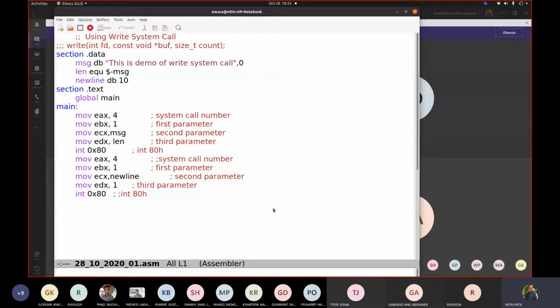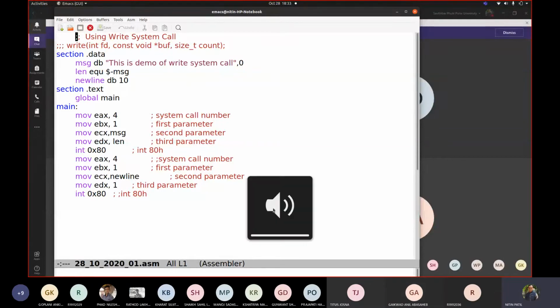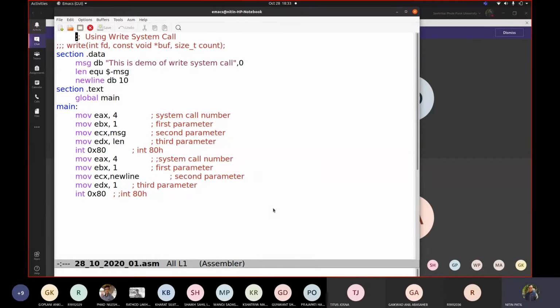Yes, so in one of the sessions we talked about how to make use of the write system call. Note that you cannot use the read system call to read an integer, but you definitely can read a character. Now, if I have to make use of these system calls, where can I use them? I'll definitely be giving you some assignments in respect of it. But before that, let me address one important aspect.